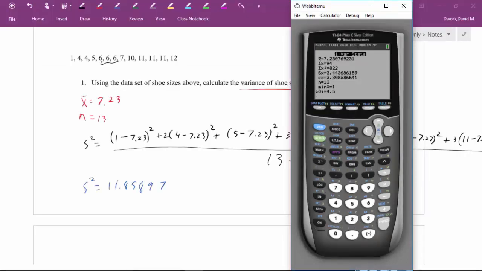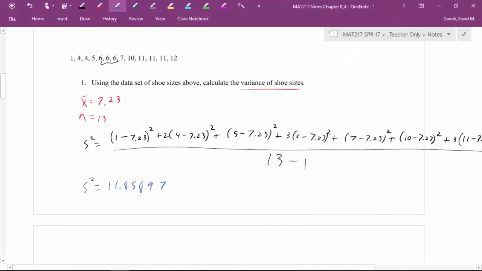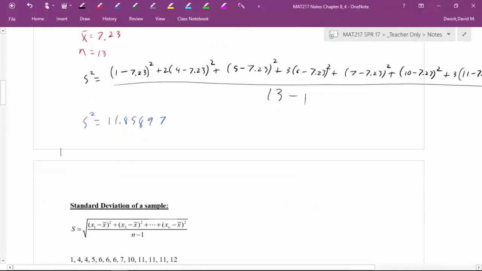But how I got this 11.85897 came from this screen right here. So if you're not seeing it, that's okay. Hang on. We'll get back to it. But what you will notice right here at the top, x bar, aka our mean, is 7.2307. Yay! Okay, so this stuff is starting to pop out. All right, so we'll come back to this. So if you didn't get that number, don't worry about it. We're going to get it from a calculator. Just hold your horses.